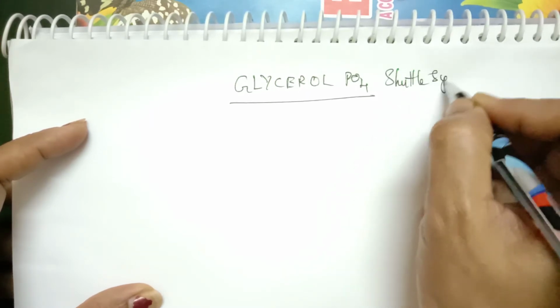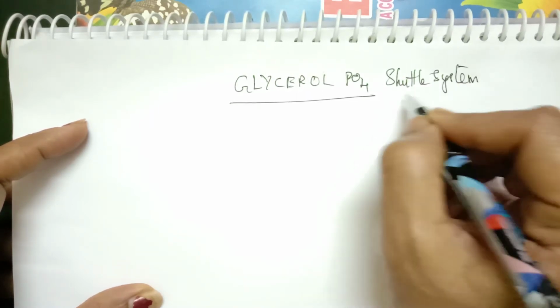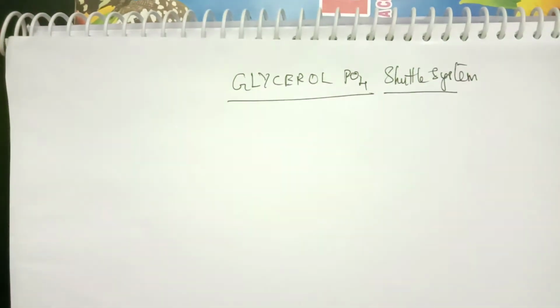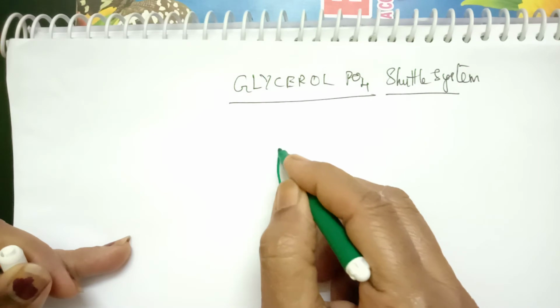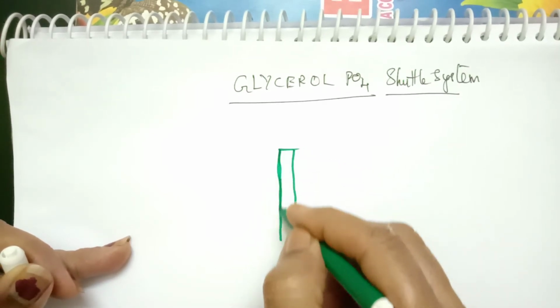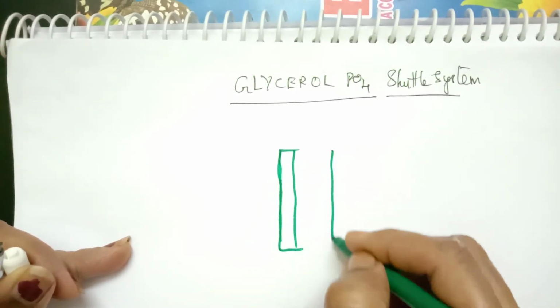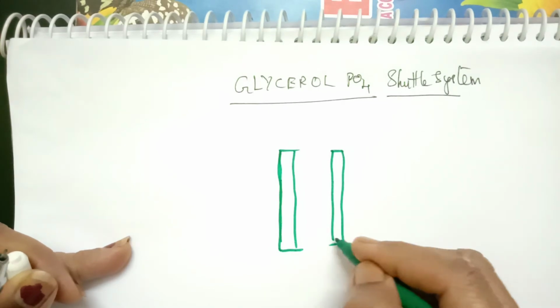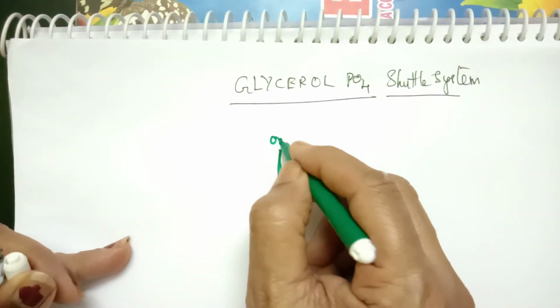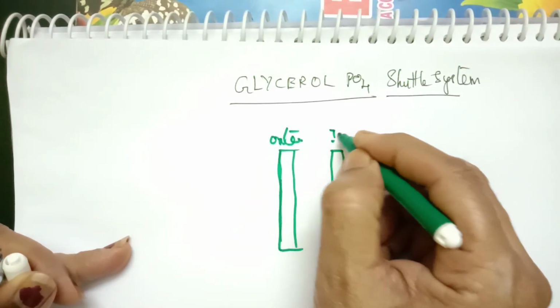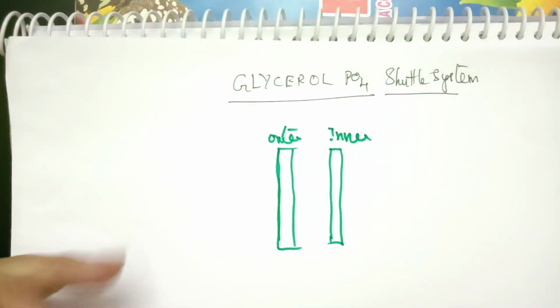So in glycerol phosphate shuttle system, we find, let us draw the membranes. These are the membranes, outer membrane and inner membrane.